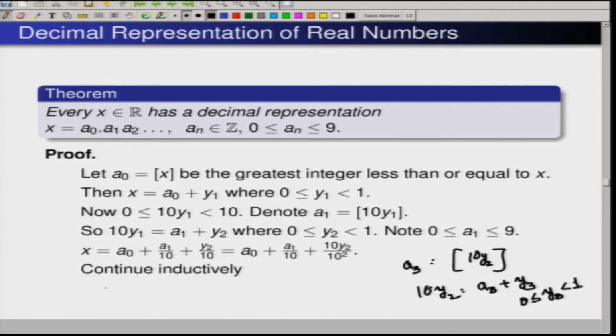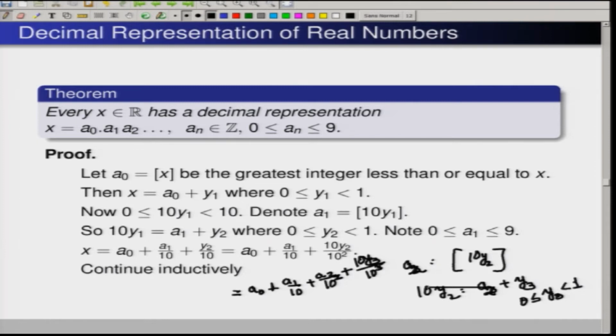So, now what you are going to get is x is also equal to a 0 plus a 1 by 10 plus a 2 by 10 square plus 10 y 3 by 10 cube.